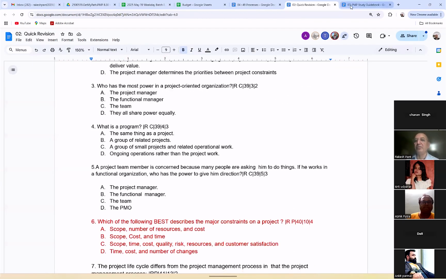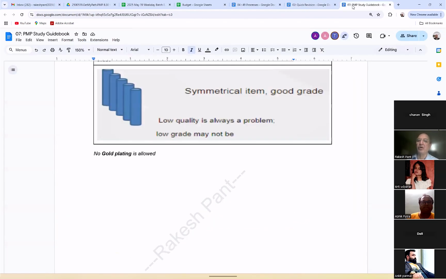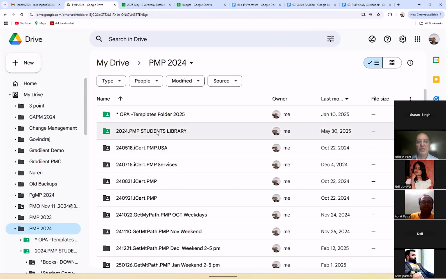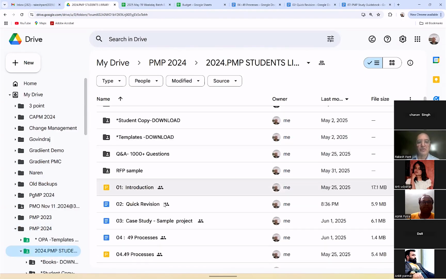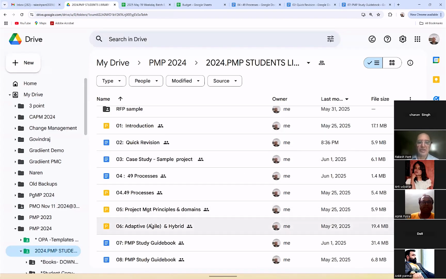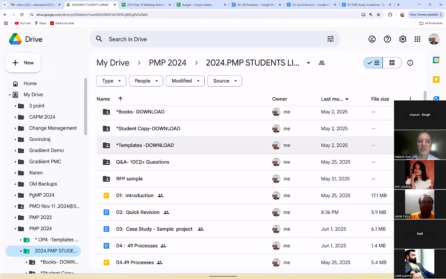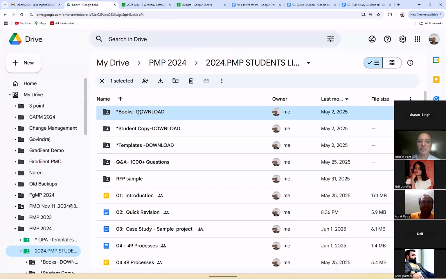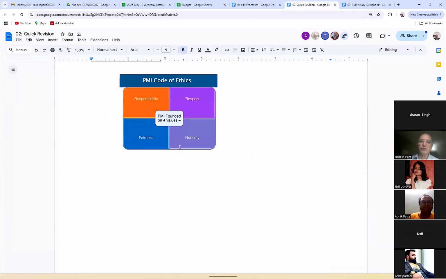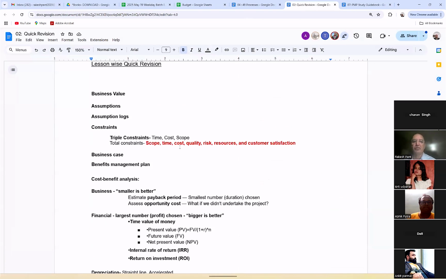I have already given you the reference guidebook. I already talked to you about so many folders, and these folders are already available there. Student libraries, right? We have already discussed the 49 processes, principle, agile, and PMP study guide. These are the books for you, and I already told you about other books also. But your focus should be totally on the material, the sequence you go through. If you go here and there, it will be a problem.